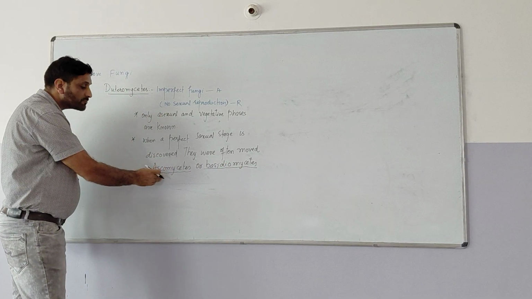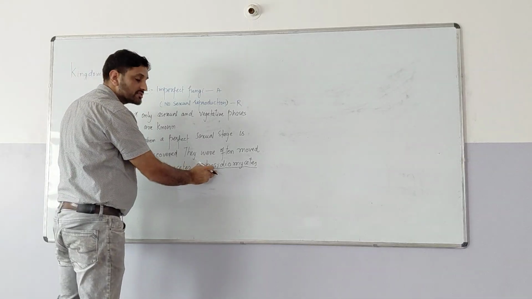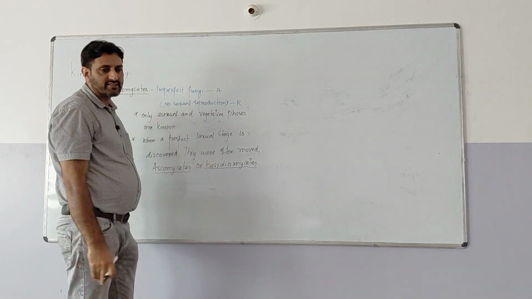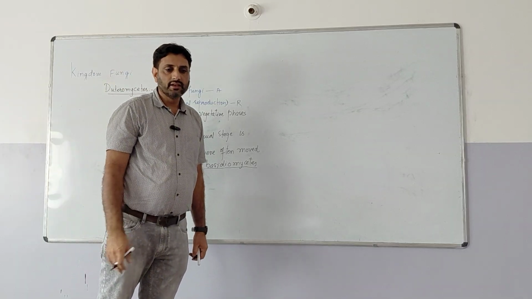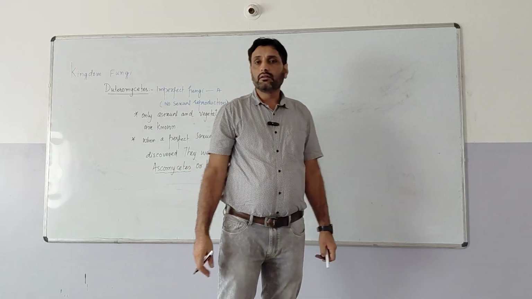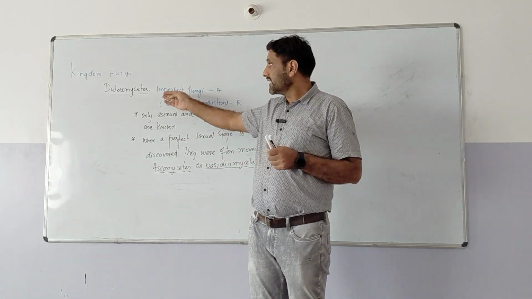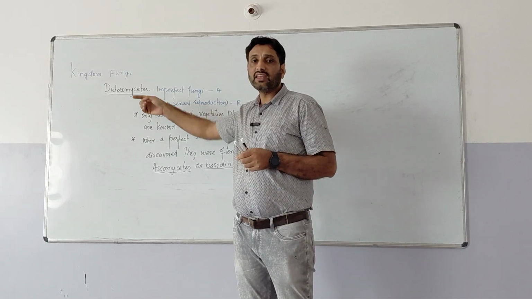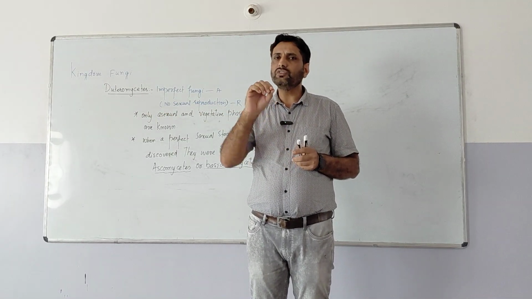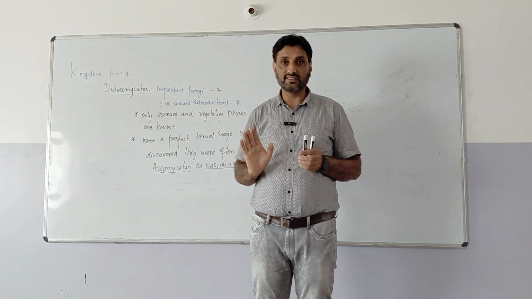If that species is forming ascospores, then it will be placed in the Ascomycetes. If it is forming basidiospores, then it will be placed in Basidiomycetes. Is this clear or not? The scientists who classified these fungi made this group. As this group does not carry sexual reproduction, they have placed those organisms with no sexual reproduction in this group.